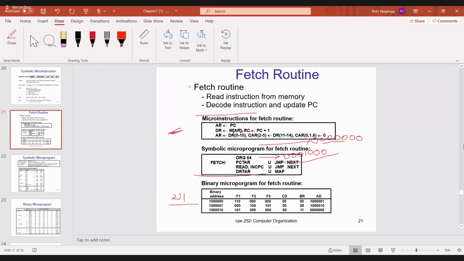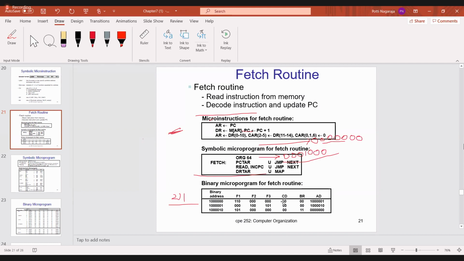What is the meaning of DRTAR? Whatever is in DR I have to transfer to AR. DR to AR or AR to DR? DR to AR. The DR 0 to 10 bits you have to transfer to AR. Then U, then what is map? You know what map is: convert the 4-bit opcode into a 7-bit control memory address. Now check.